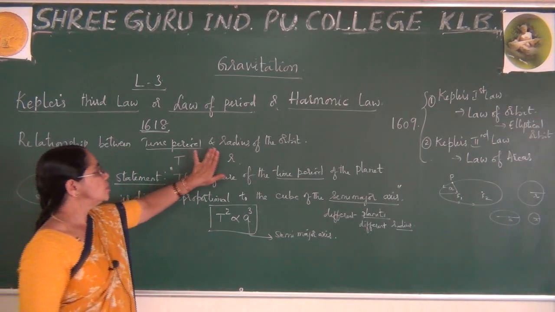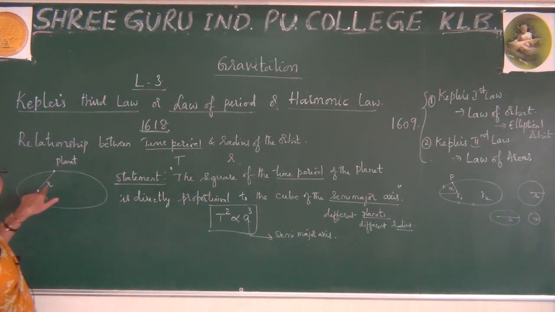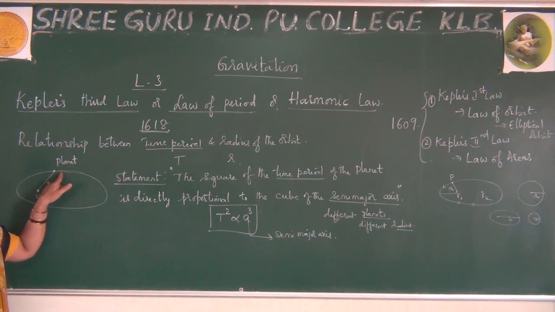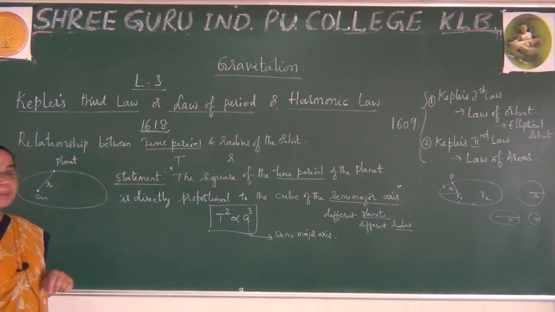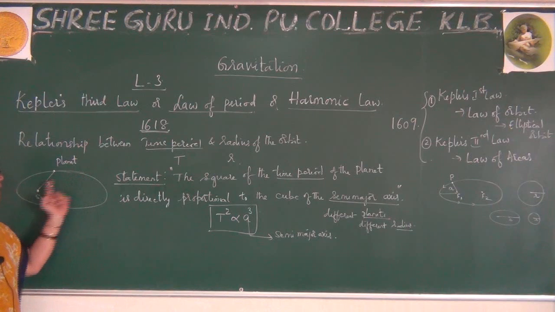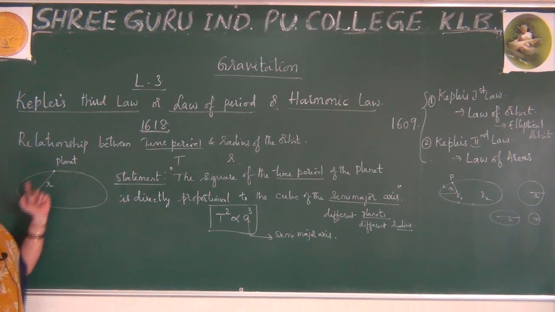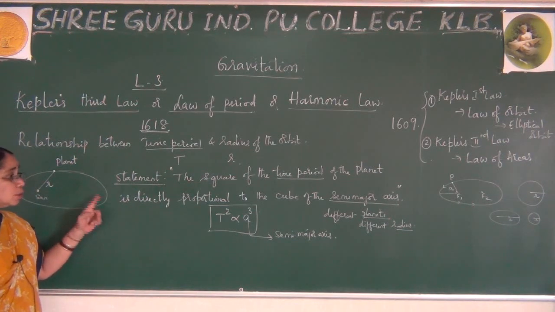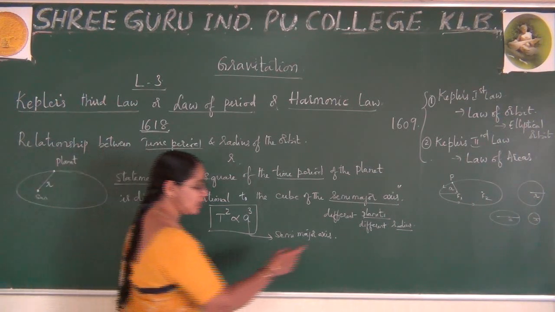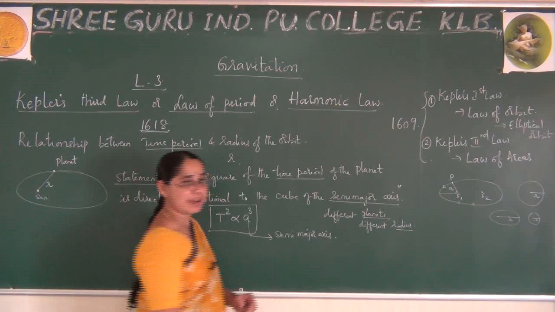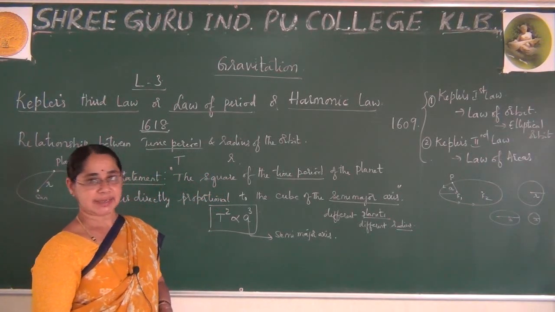Is it clear? So please observe, here I have taken the sun which is at one of the foci. The planet is at this position, right? So for a particular planet, a particular radius is there. If I take another planet, that planet may be slightly far away from this, maybe slightly nearer to this. So depending on the planet, the radius also varies. It will never be the same. Different planets will have different radius.